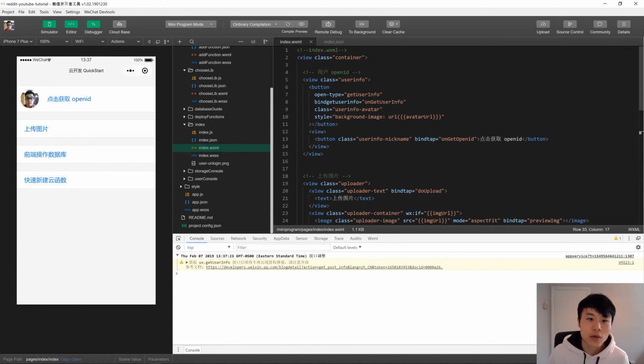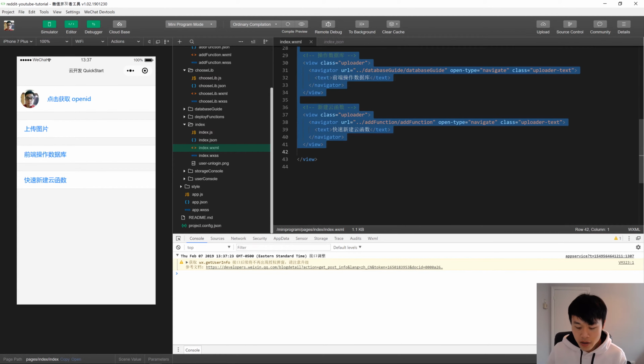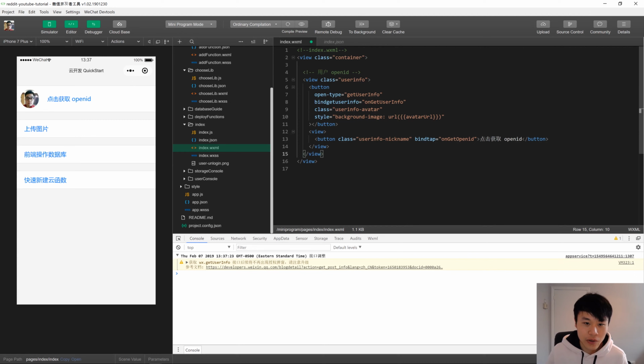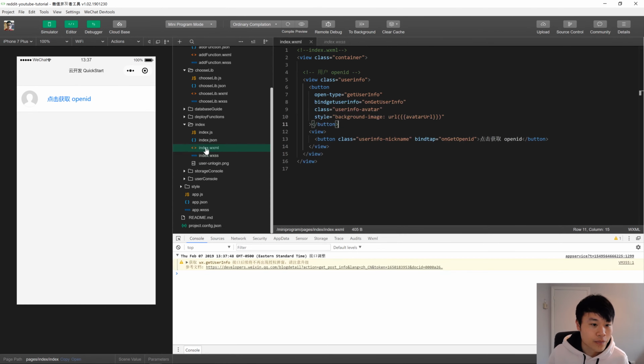The first thing I'm going to do is go into the index.wxml and delete some stuff that I don't need. WXML is very similar to HTML. There are a few differences. For example, you'll see that we're using this view tag instead of div, which you usually use. You actually can use div, but it's a bit redundant. You usually use view. And it's styled with WXSS, which is basically like CSS.